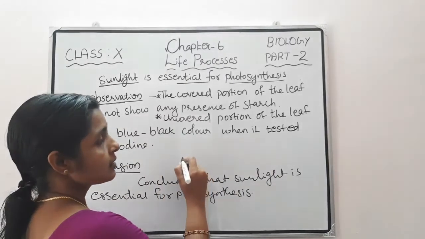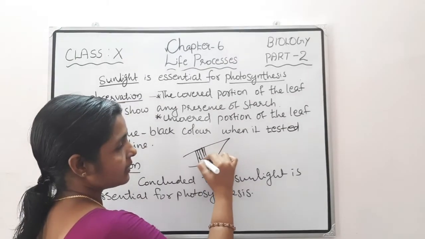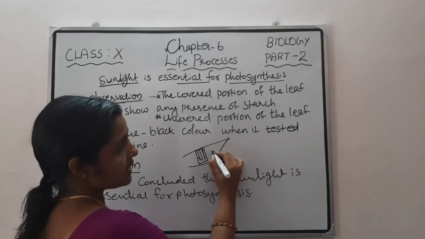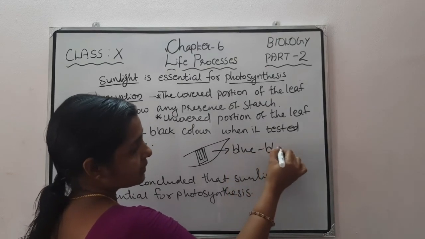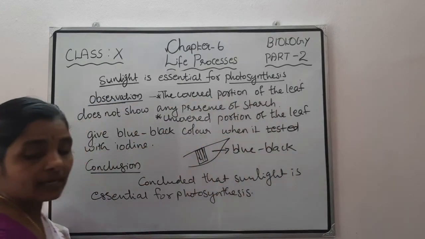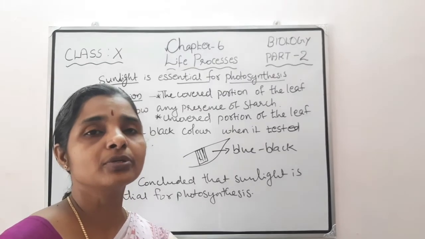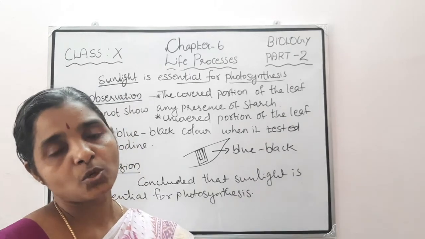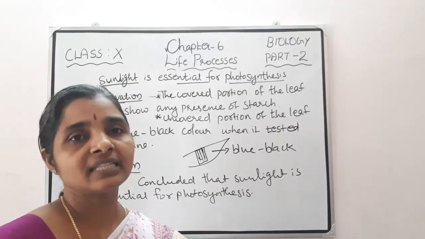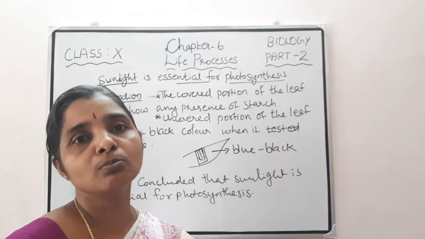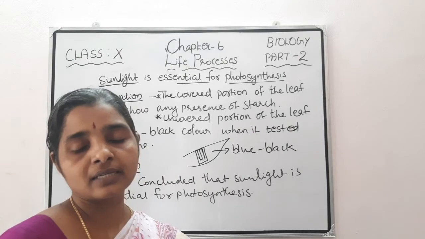So remember, here is the black sheet of paper and here is the uncovered part. This uncovered region shows the blue-black color. Why? That is the question. Blue-black color, because plants synthesize their food during photosynthesis and store that food in the form of starch. If starch is present, then the iodine solution will show blue-black color. If there is no starch, there is no color change.